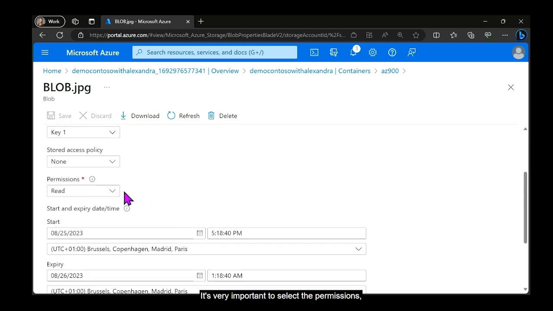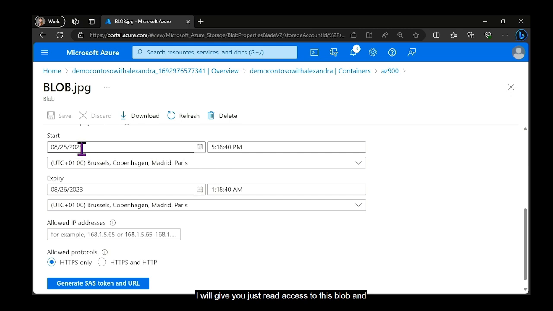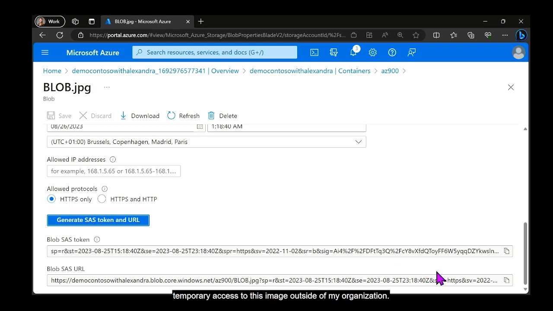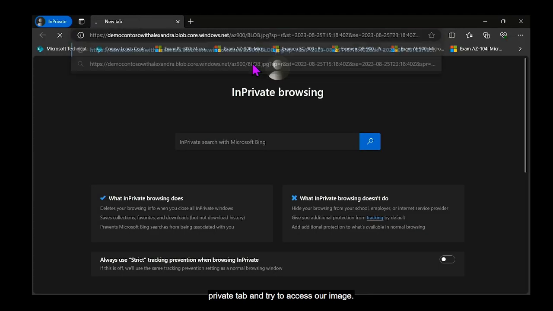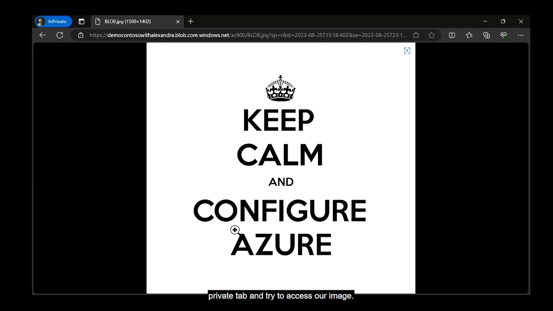So it's very important to select the permissions. I will give just read access to this blob and select when I'm giving access, and I can generate a SAS token to have temporary access to this image outside of my organization. And to test it, let's open a new private tab and try to access our image. And here we have a beautiful statement: keep calm and configure Azure. It's what we're learning together today.